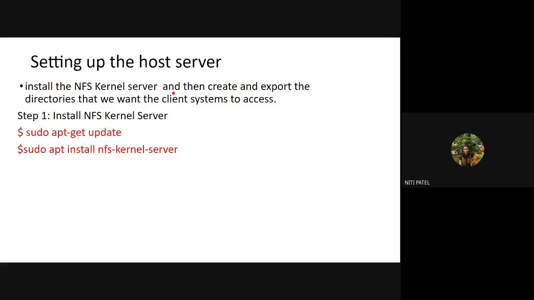Install the NFS kernel server and then create and export the directories that we want the client system to access. So what is our purpose? First, we have to install the NFS kernel server on the server machine so that the client commands or the client requests can reach the kernel of the server properly. Once those commands have reached, what is the second thing? We have to send some directories which the client has asked for. The sending of directories is nothing but exporting the directories. Once those directories are there on the server, I will simply select those directories and send, that is export, to the client machine, and then the client can access the data from its own machine.